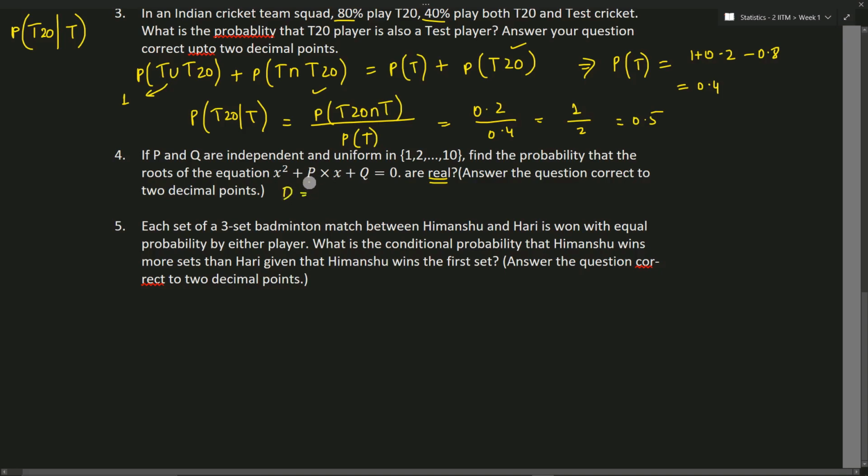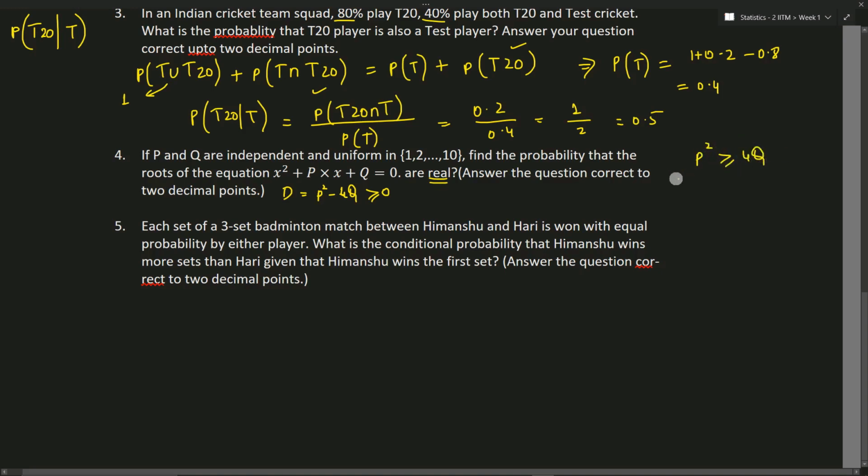So determinant is b square minus 4ac. Here b is p, so it is p square minus 4a into c, that is 4q. This has to be greater than or equal to 0. If we rearrange this, p square must be greater than or equal to 4q.